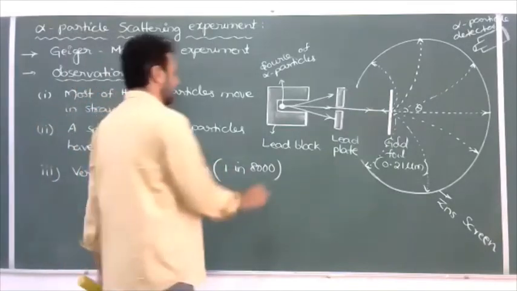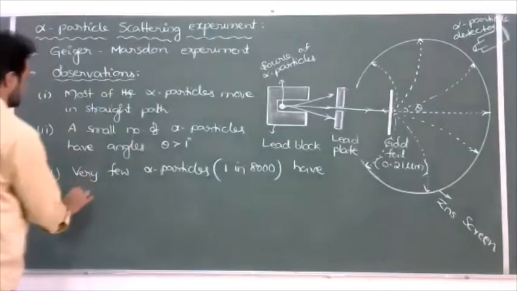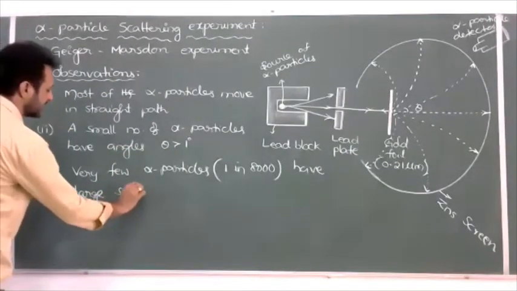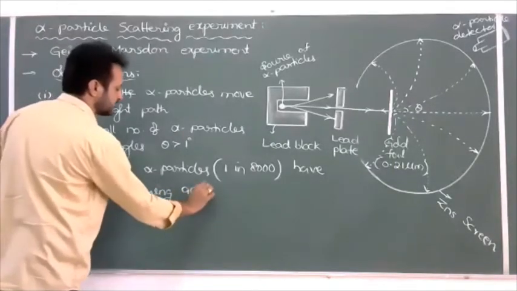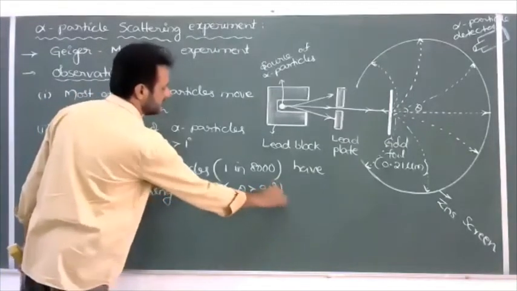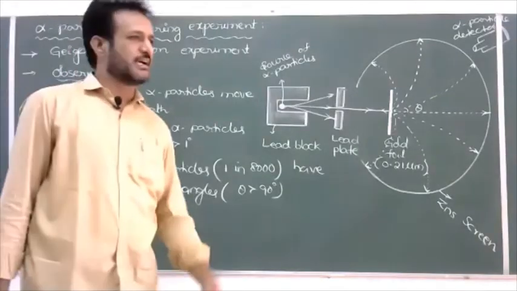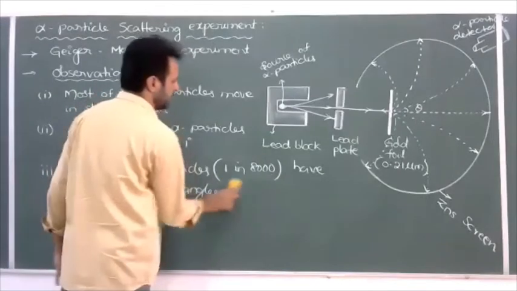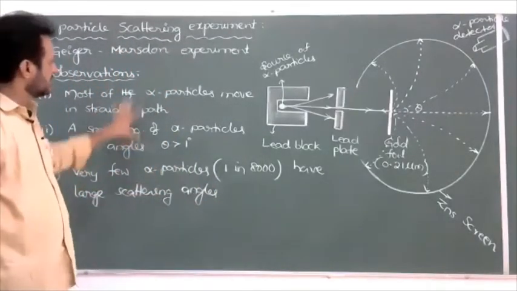Very few alpha particles have large scattering angles. That you can write: theta greater than 90 degrees. Greater than 90 means around 180, or a few may have 180 also, retracing their path. These are the three observations made.